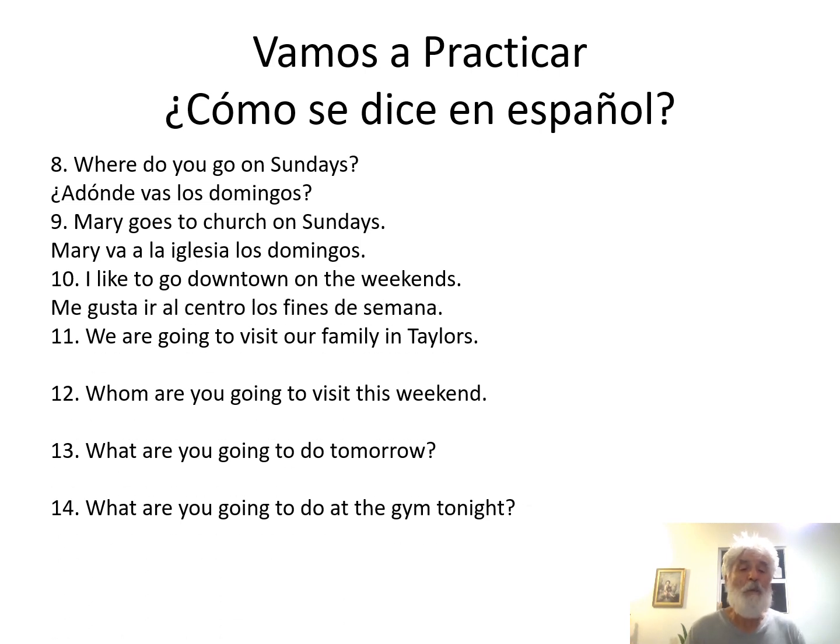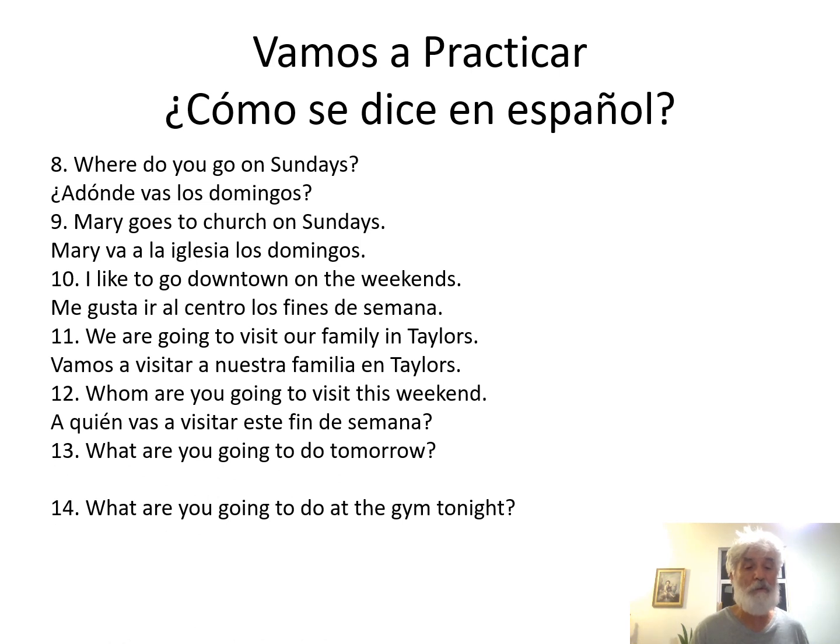Okay. We are going to visit our family. So we are going is nosotros vamos or vamos. I'm going to use it now with another verb. Visitar is to visit. So vamos a, right? We always have to follow ir with a. Vamos a visitar a nuestra familia. I don't want to get too involved in grammar here. Whom are you going to visit this weekend? Let's take a quick look at this. ¿A quién vas a visitar este fin de semana?